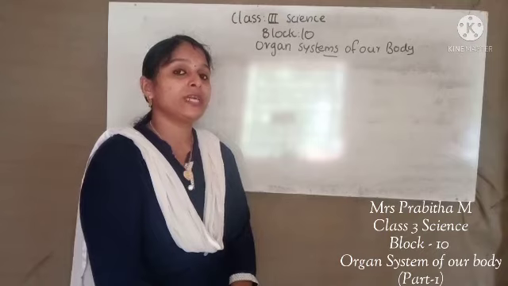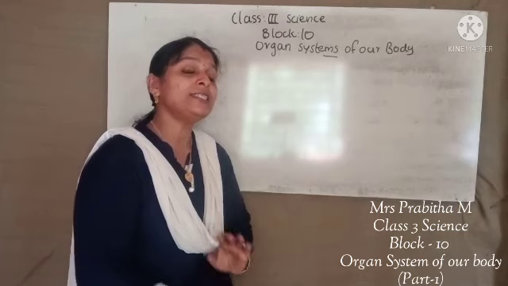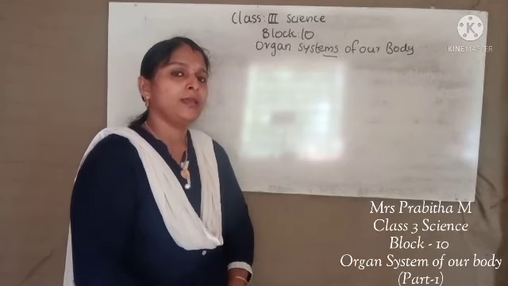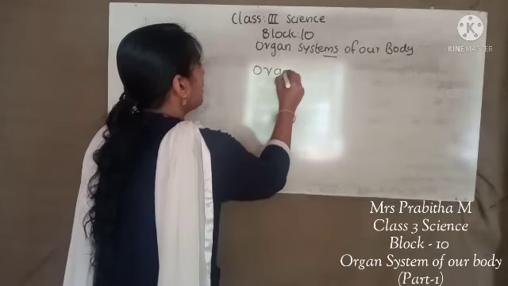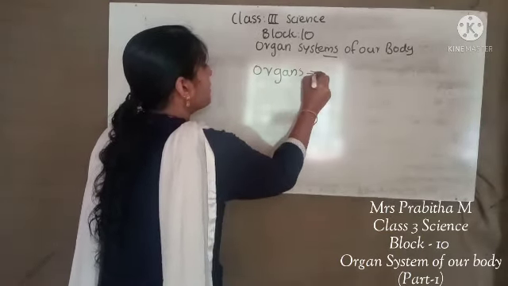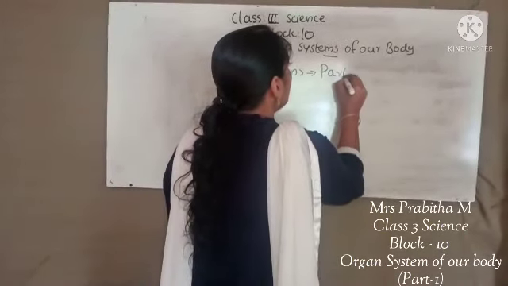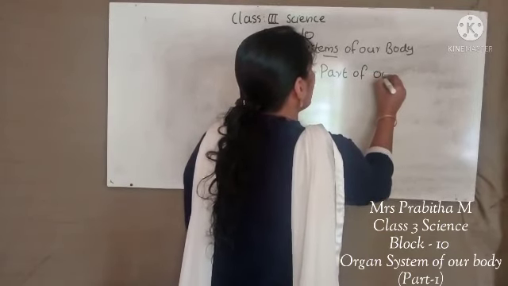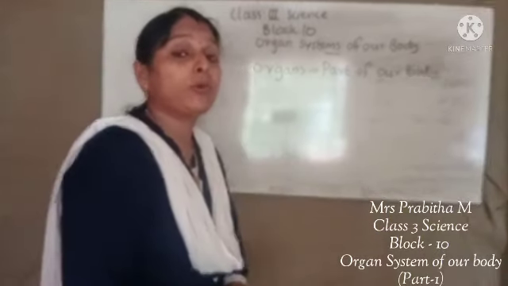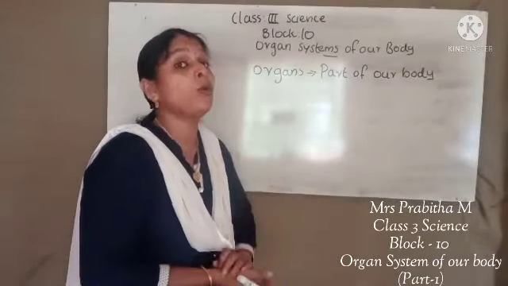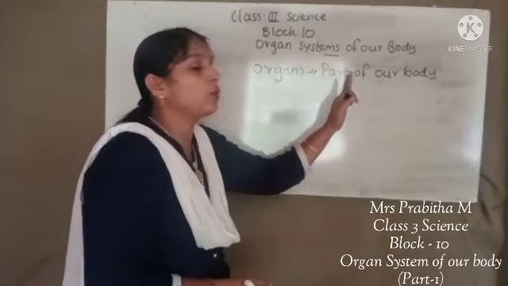Today we are going to start new block 10, organ systems of our body. What is an organ? Organs are the parts of our body. We know our body is made up of different parts with different organs, different body parts are there.